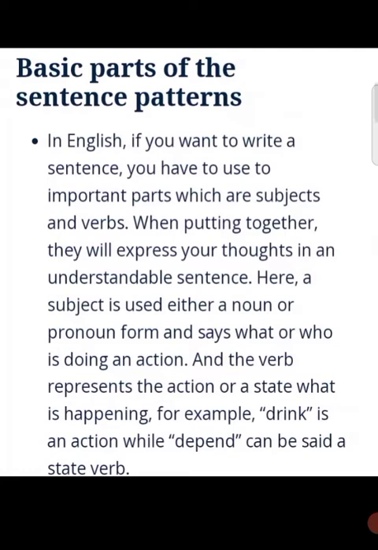Here, a subject is either a noun or pronoun form and says what or who is doing an action, and the verb represents the action or a state of what is happening. For example, drink is an action while depend can be said to be a state verb.